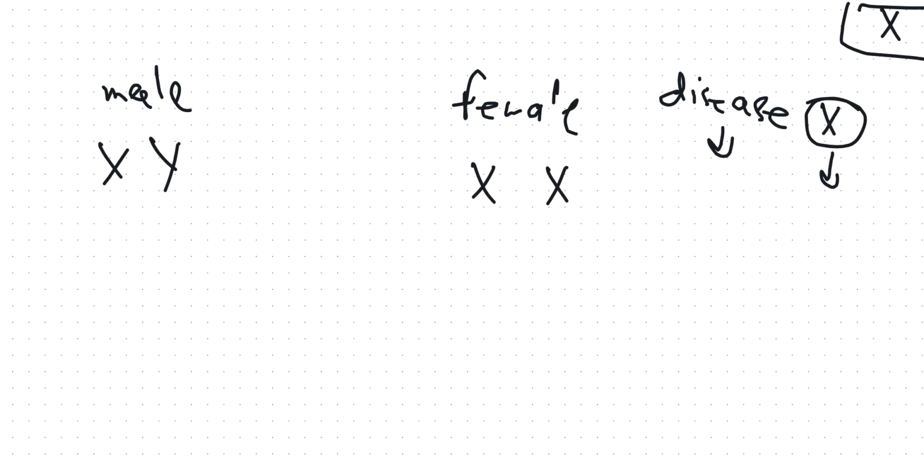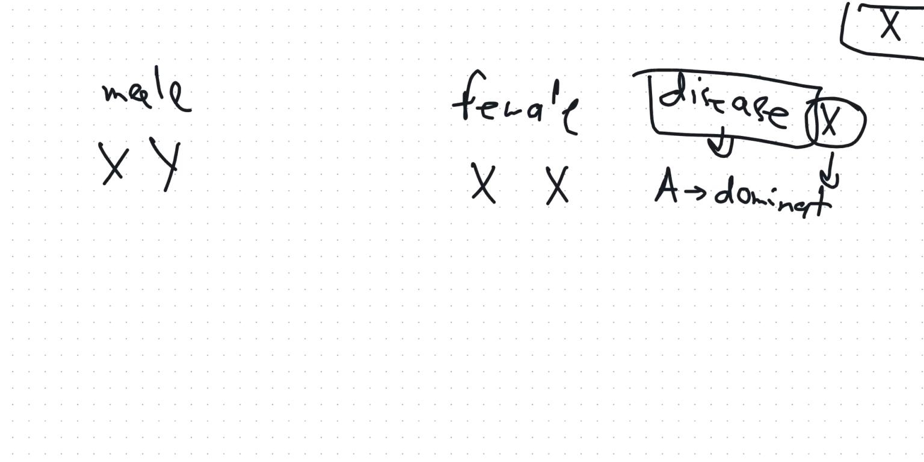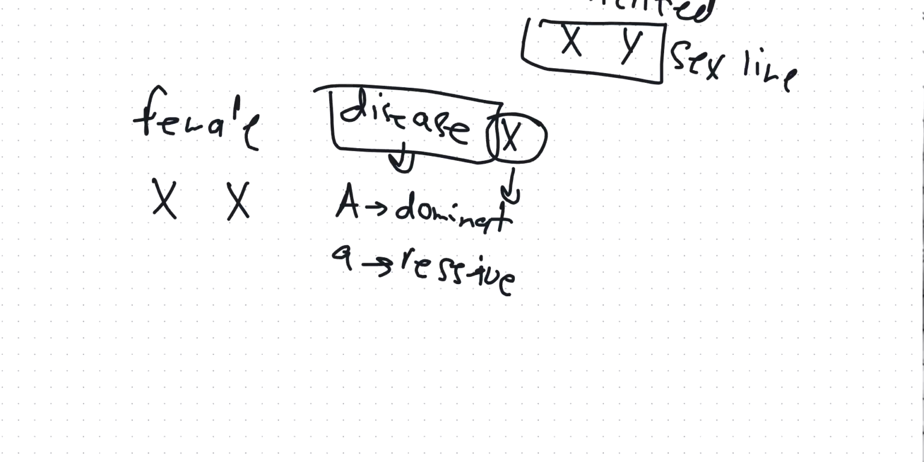And they tell me that the disease has two alleles. One is, let's say, capital A, which refers to dominant. That means if this is expressed, then the disease would be present. And small a refers to recessive. So if I have the dominant allele, then I will carry the disease. If I have two recessive alleles, then I won't carry the disease.